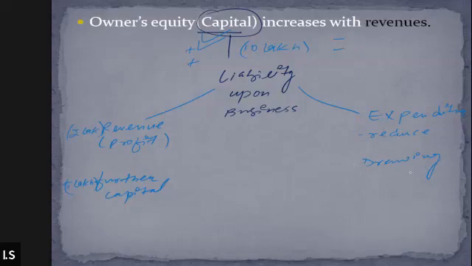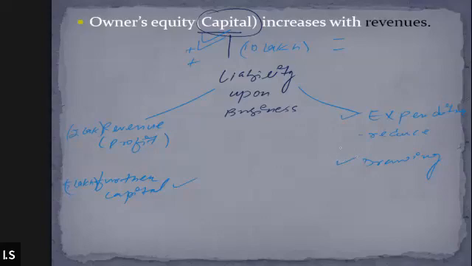Both these points are clear, that the amount invested by the owner as capital is a liability, and such liability, or you can say the overall capital of the owner, increases as and when the firm generates revenue. On the other hand, the value of the capital reduces whenever the firm is incurring any kind of expenditure. Also, when further investment is made by way of capital, it is also going to increase the total capital of the owner. Whereas if the owner is withdrawing some funds from the business for some personal purpose, it is going to reduce the amount of capital.